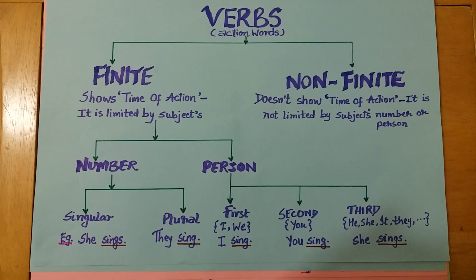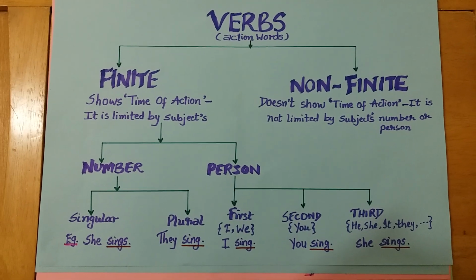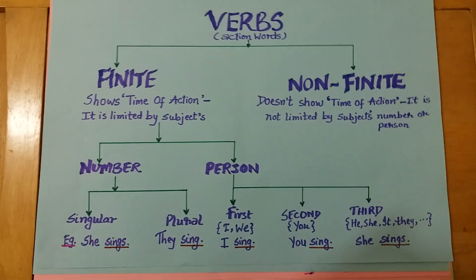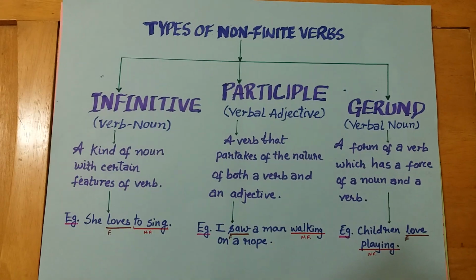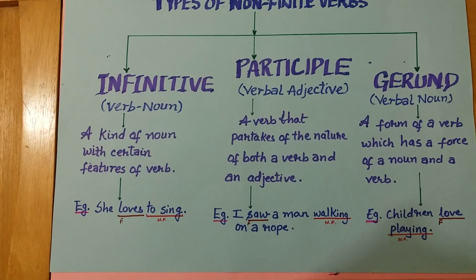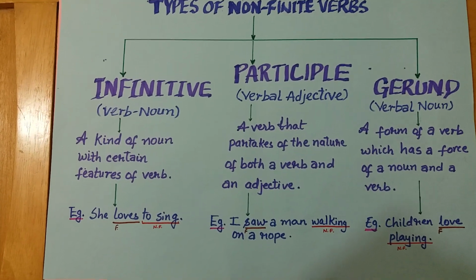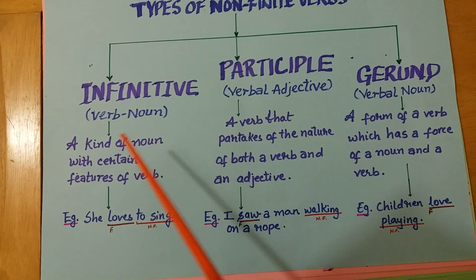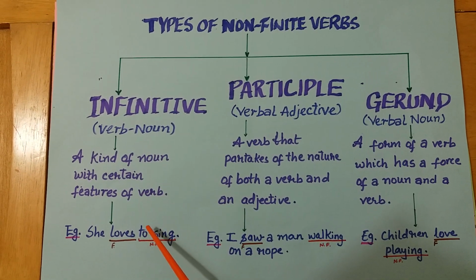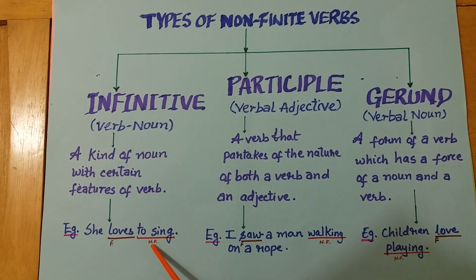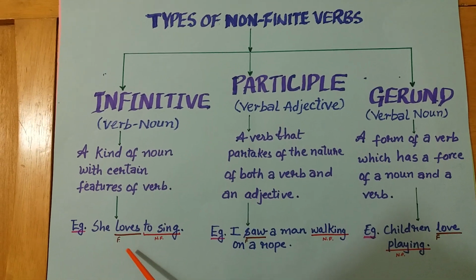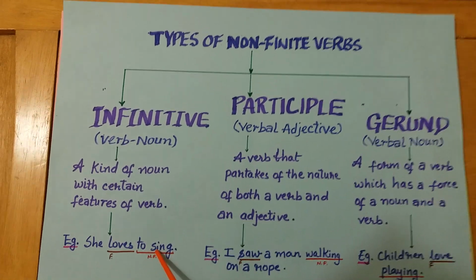On the other hand, non-finite verb doesn't show time of action and it is not limited by subjects, number or person. Next, types of non-finite verbs. There are three types of non-finite verbs: infinitive, participle and gerund. Infinitive is verb and noun both. It's a kind of noun with certain features of verb. She loves to sing. Here to sing is non-finite, loves is finite verb. It is serving the purpose of noun as well as verb.